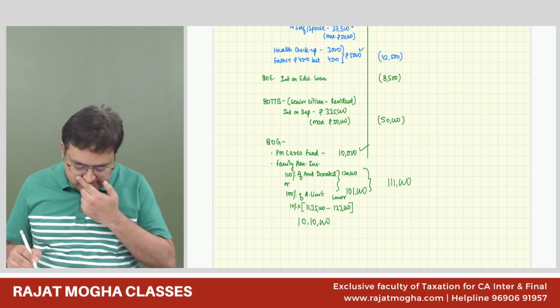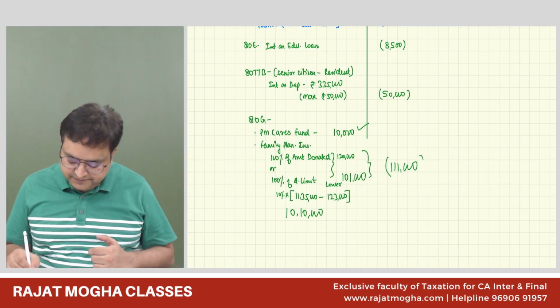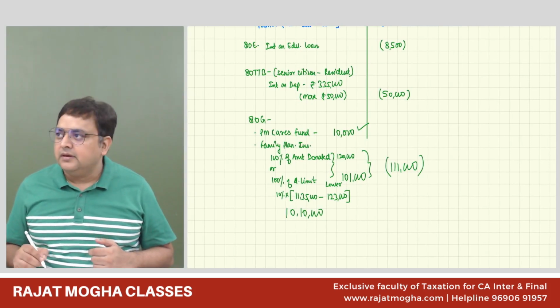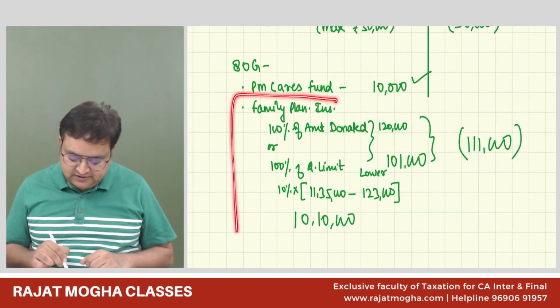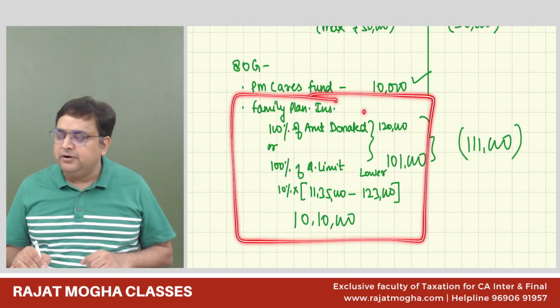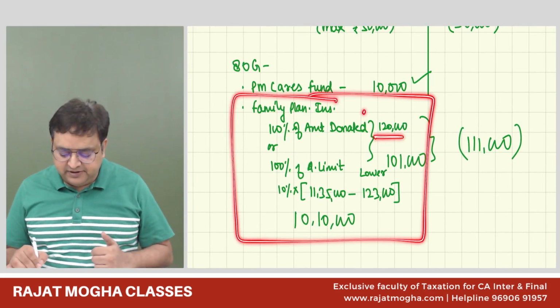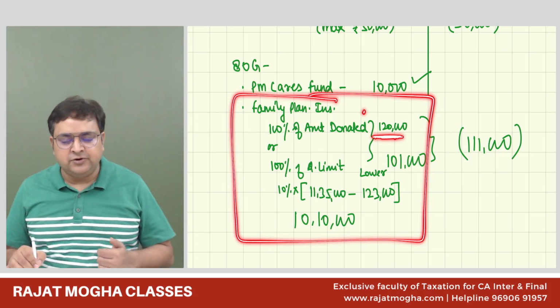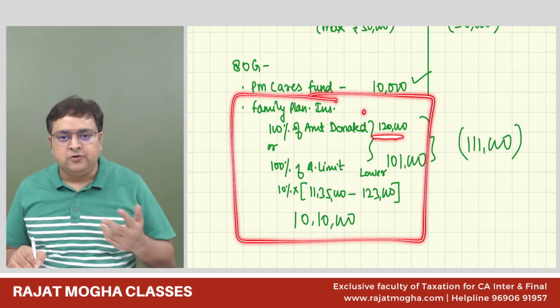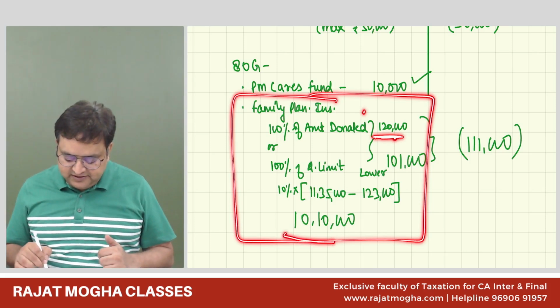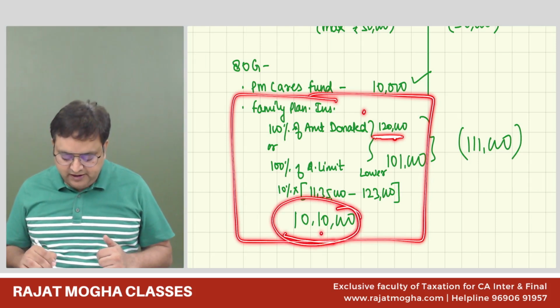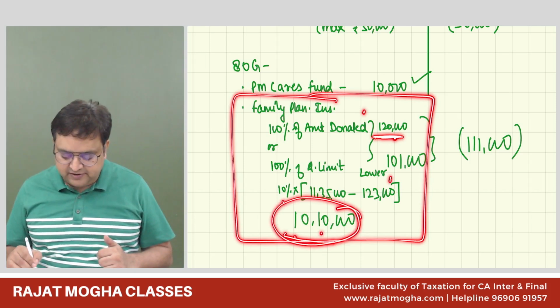1,11,000 is total. Do you all agree with me? I'm again repeating. Here, this is the third box. We have actually donated 1,20,000 or 100% of qualifying limit. Qualifying limit is 10% of adjusted GTI. 10,10,000 into 10% is 1,01,000.